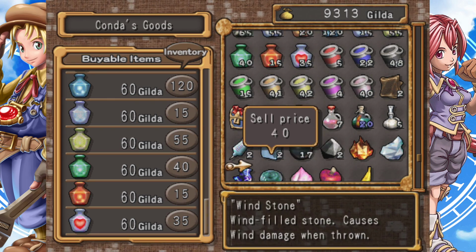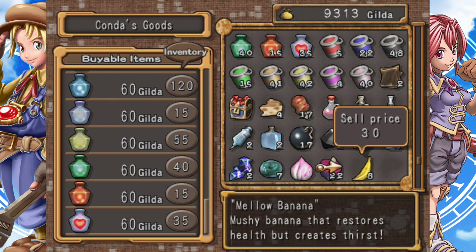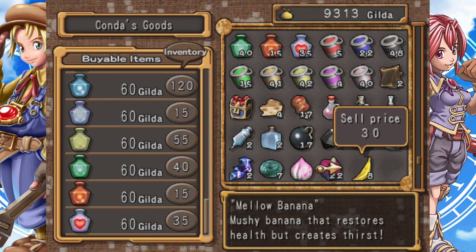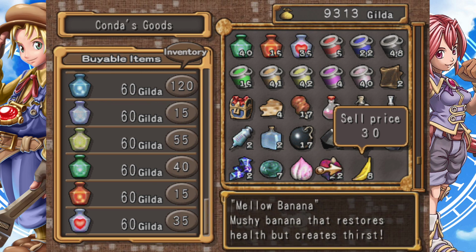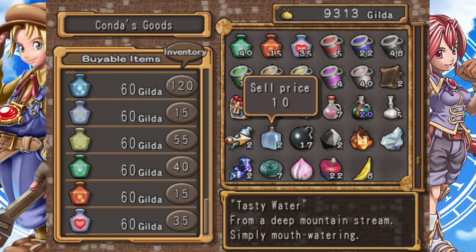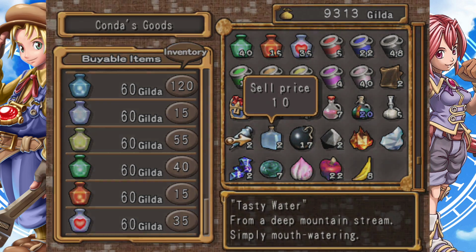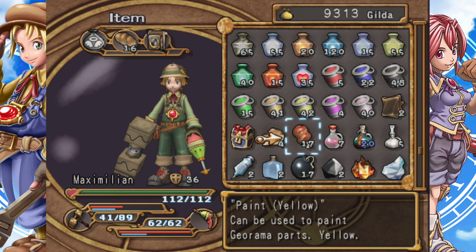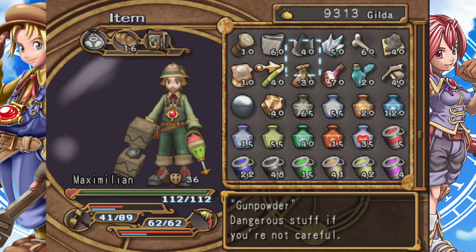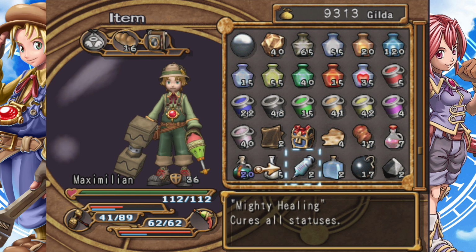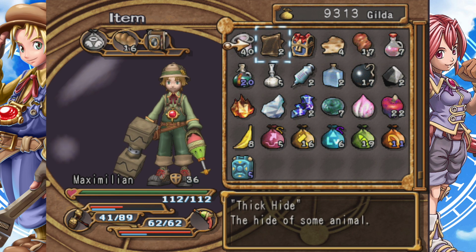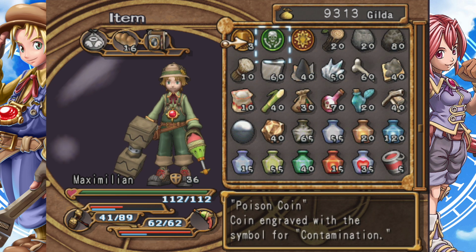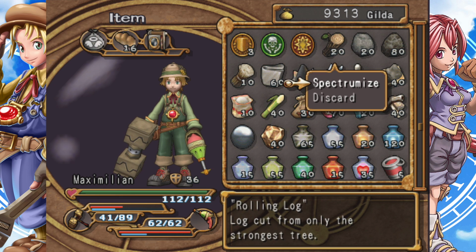So should be good. I think what this does, I think a commenter mentioned, if you eat a banana and it gives you thirst, you cannot eat again until you have fixed your thirst debuff. So it's great in a pinch, but not the best thing ever. All right, I just need to see now. Interestingly enough, I think we don't get thick hide, because I think thick hide is from fighting monsters. But that's okay. So let's start learning.